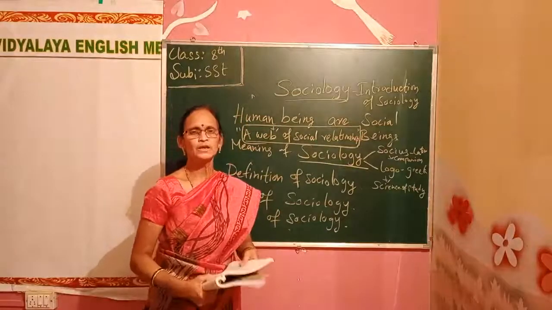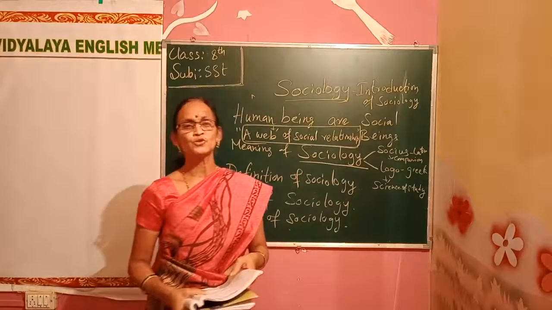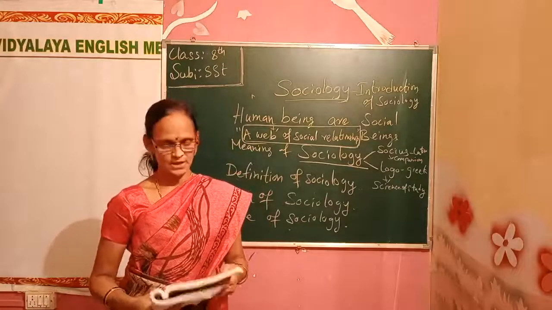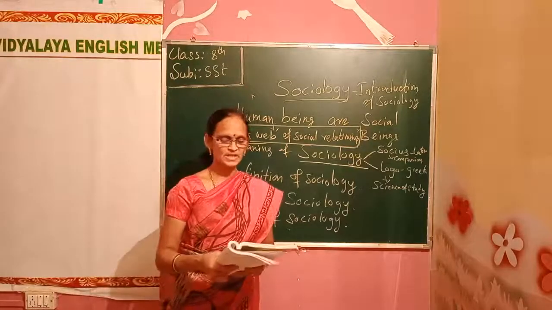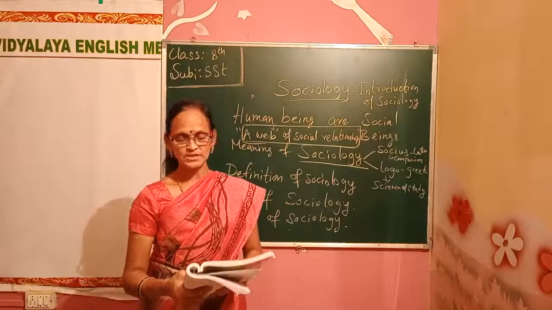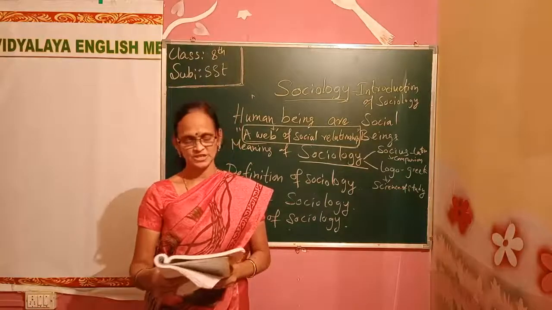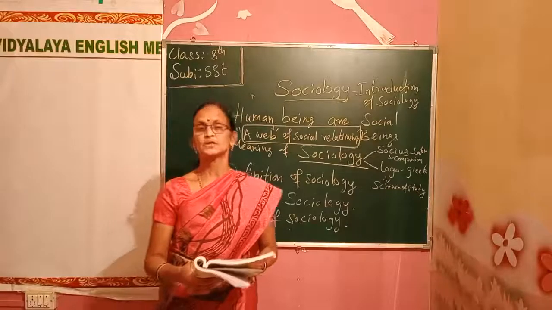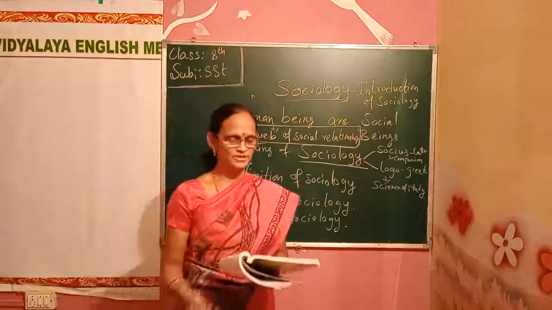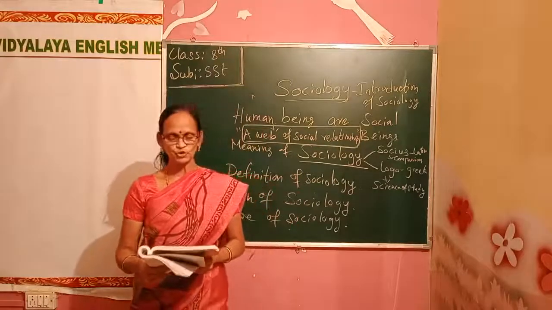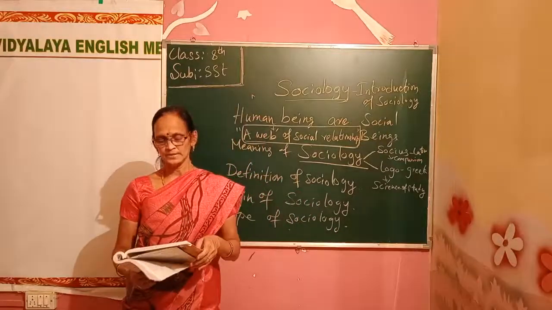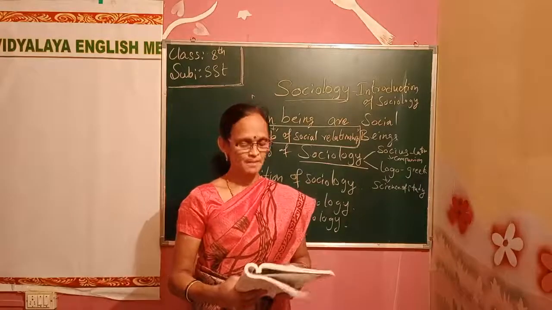Now, definitions. Different sociologists have given different definitions. Let us see what they have said. August Comte: sociology is a science of social phenomena subject to natural and invariable laws, the discovery of which is the objective of investigation. He told that sociology is a science of social phenomena, related to nature. Max Weber told that sociology is the study of social behavior. Behavior means how you behave in society, and that is studied in sociology.